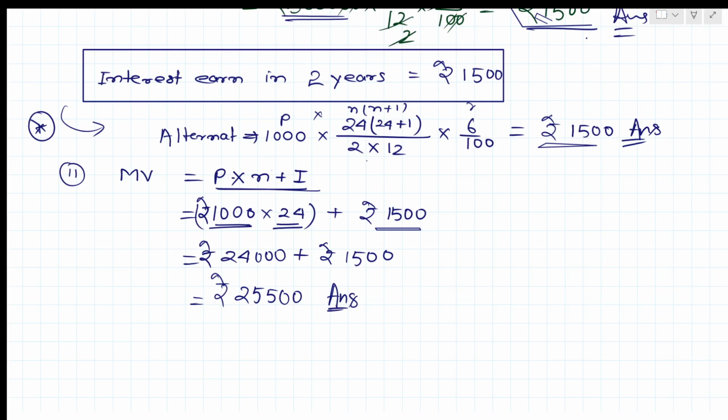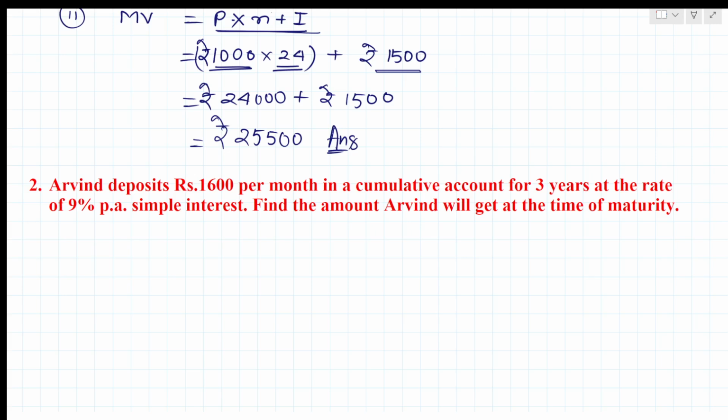So this will be the total amount deposited: 24,000. And maturity value means the total money deposited plus interest earned. So 24,000 plus 1500, here you will get 25,500. So you understood this one, we are getting 25,500.